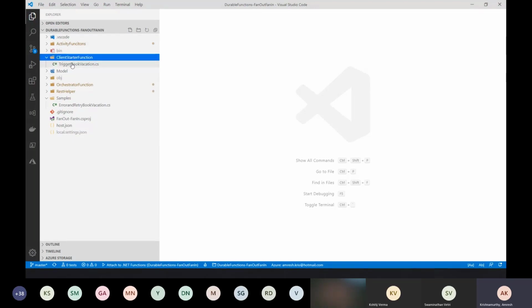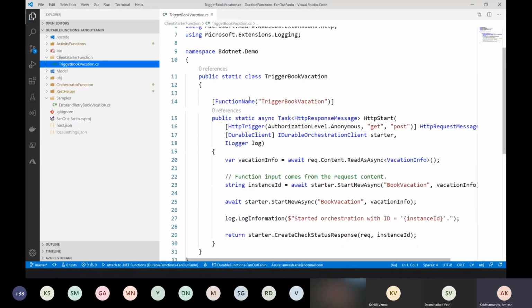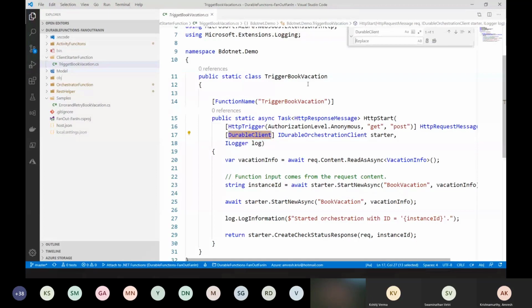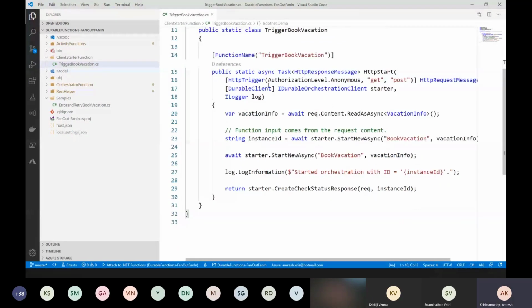So if you see, we need a client starter function, and the function name is trigger book vacation. This is called a client starter function because it has a durable client as an attribute. And in this durable client, I'm going to start a new orchestrator function called book vacation. What is different from the sample we saw just now is that we are getting an input now.